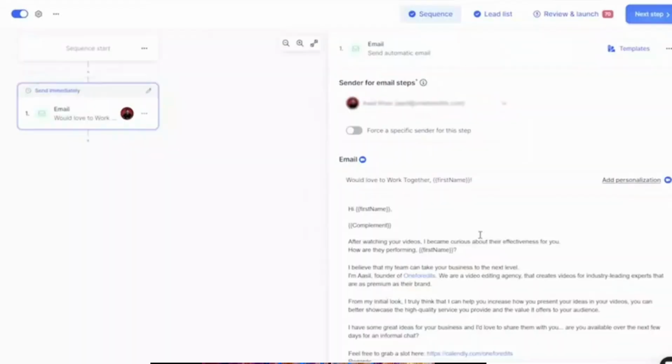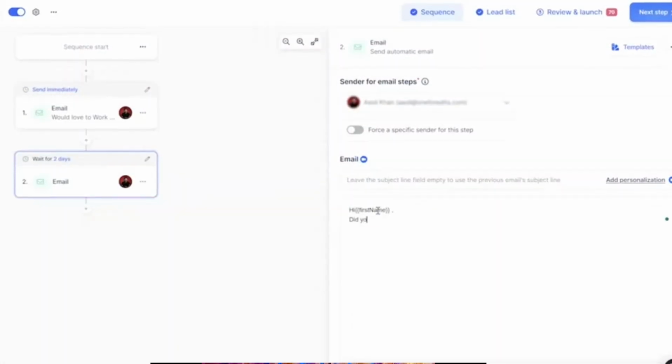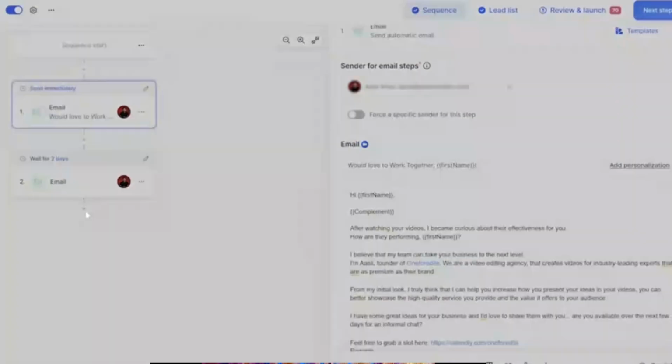Now you can come back to the sequence and write your email. For the subject, I would use "love together" and then the first name variable. This first name variable will basically be replaced from the lead list. Similarly, where we have written icebreaker, it would be replaced with the compliment.